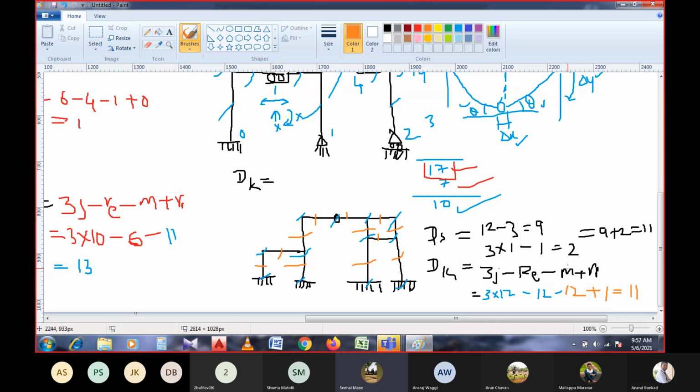So in the calculator it is 13. See, 12 into 3 will be 36. 36 minus 12 minus 12 is 24, plus 1, right? 36 minus 24 plus 1 is 13.